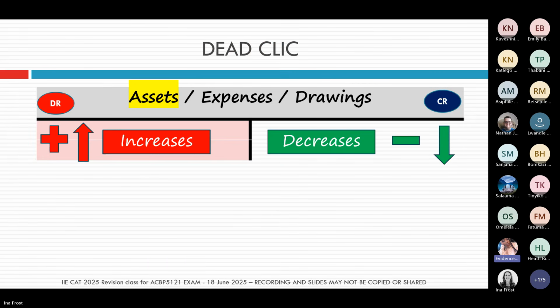Is it an asset, an expense, a liability, an income, drawings, or capital? Depending on where it falls, if it's an asset, then all your assets would be increasing on the debit and decreasing on the credits. The debit side is the left-hand side of a general ledger, and the credit side is the right-hand side of the general ledger account. Thank you.